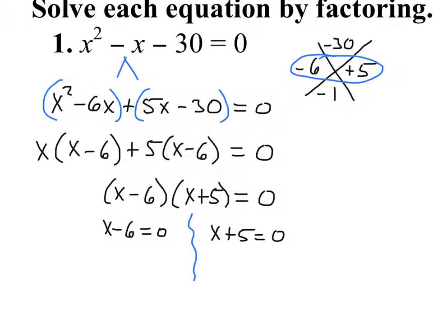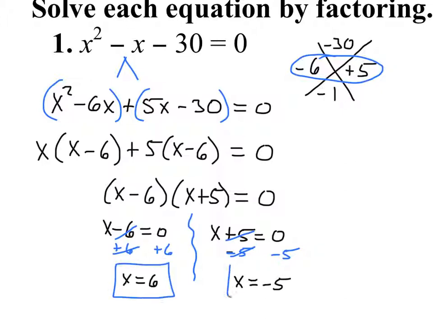Well, if x minus 6 equals 0, we can solve that by adding 6 to both sides, remembering our algebra skills. So x equals a positive 6. And if x plus 5 equals 0, we're going to subtract 5 from both sides, again using our algebra skills. So then x equals negative 5. And there's our two answers. Okay, that right there is all we're doing today.